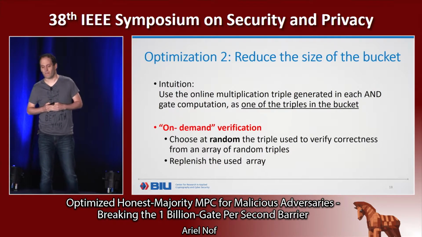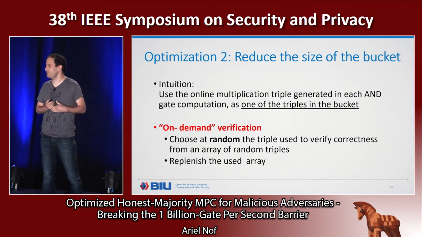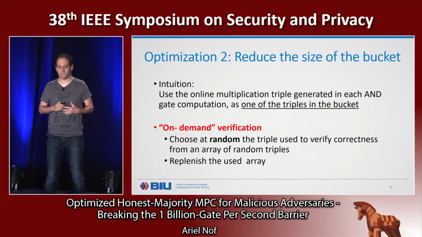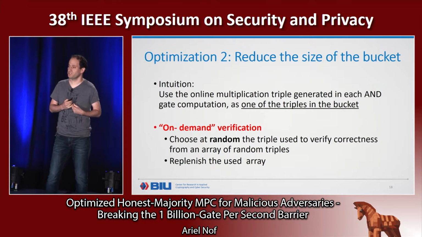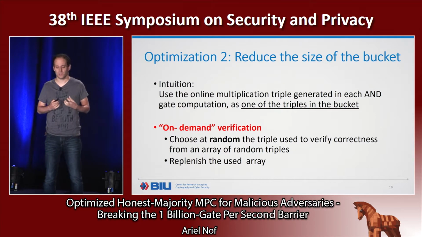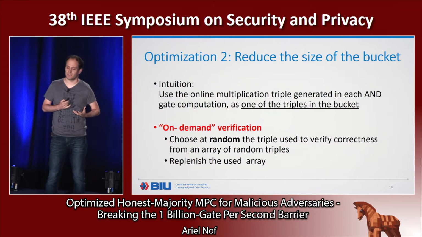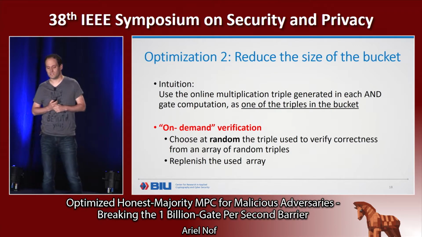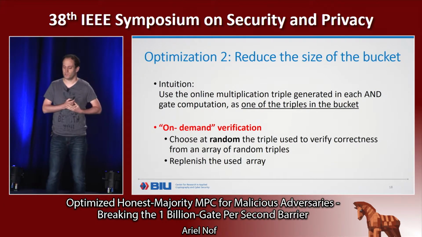Our second optimization, which I won't go into the details of, is reducing the size of the bucket and therefore reducing the communication of the protocol. The intuition here is that each time we compute an AND gate, we actually also generate a multiplication triple. So we can treat it as if it was one of the triples in the bucket. Of course, it is not a random multiplication triple, so it is not that straightforward. But we have this process that we call on-demand verification, where we choose at random the triple that is used to verify in the online phase.